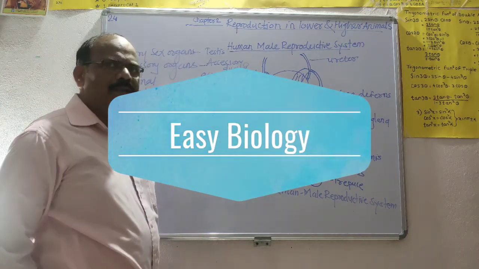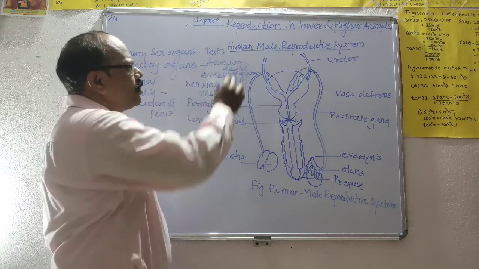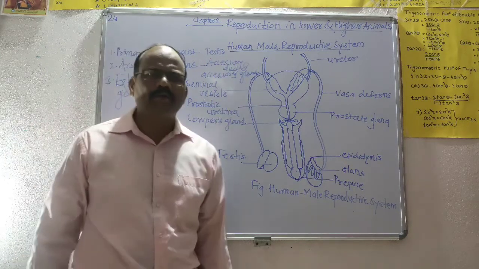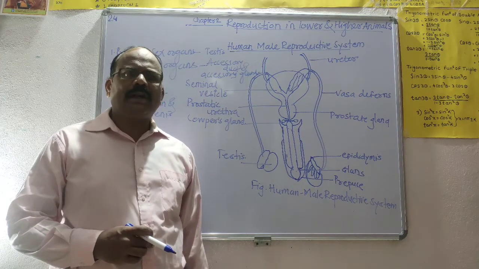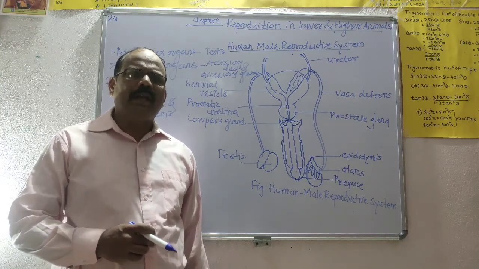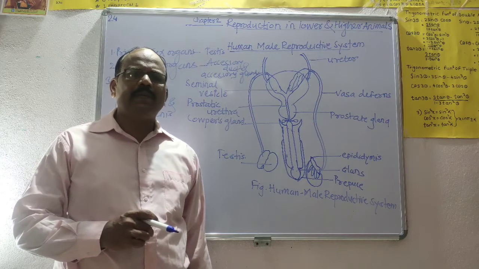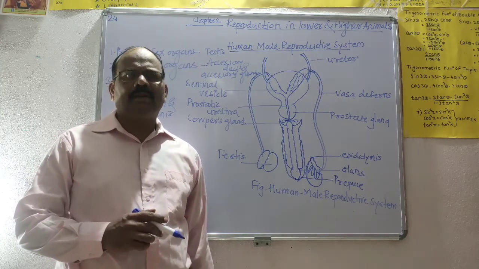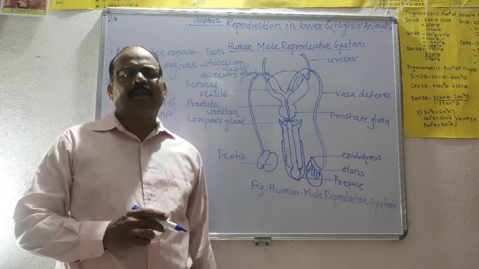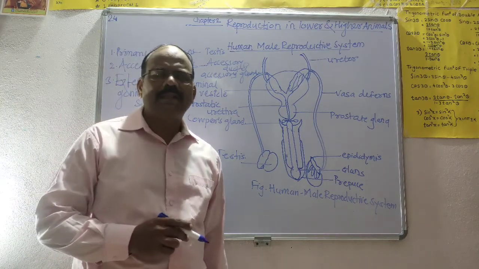Today we learn about chapter number 2, reproduction in lower and higher animals. Reproduction is one of the characteristics of living organisms. Every living organism produces offspring of its own kind to continue the race on the earth. That is one of the characteristics of living organisms.